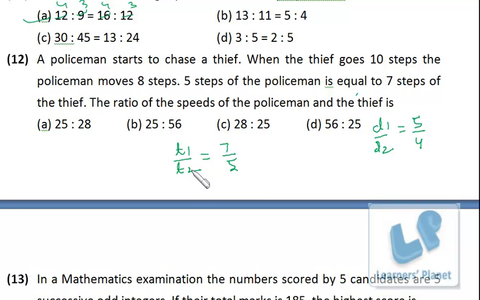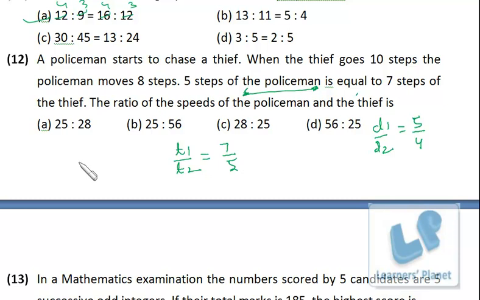Okay, timing ratio, just listen to me once again carefully. Here in the same time, the thief goes 10 steps and the policeman goes 8 steps. That means time is constant. So time is constant, then the ratio of distances is 10 by 8, that is 5 by 4. In the other case, 5 steps of the policeman is equal to 7 steps of the thief. The same distance from this point to this point, the policeman takes 5 steps and the thief takes 7 steps. So in this case, the distance is constant. So the timing ratio will be thief by policeman, 7 by 5, right?